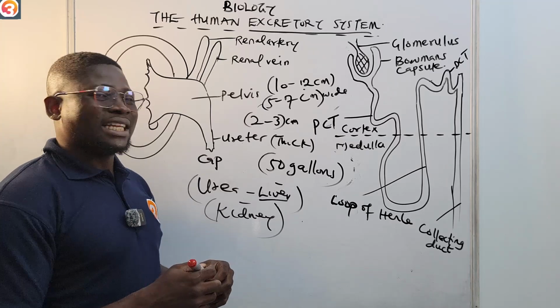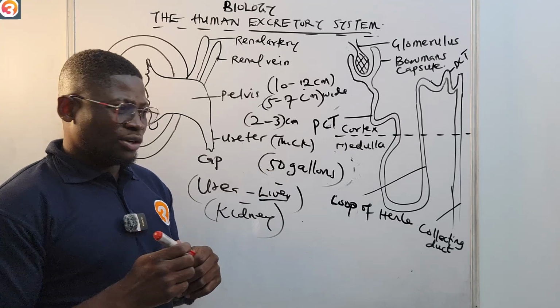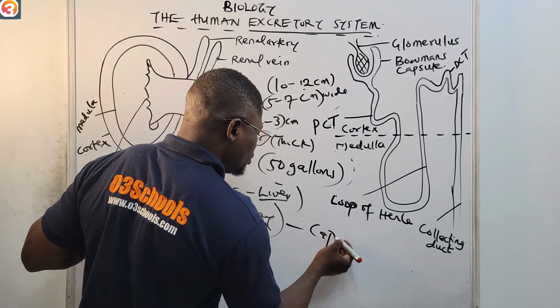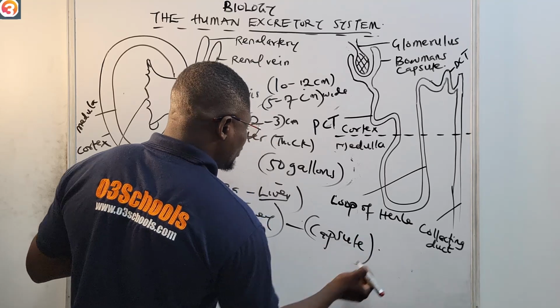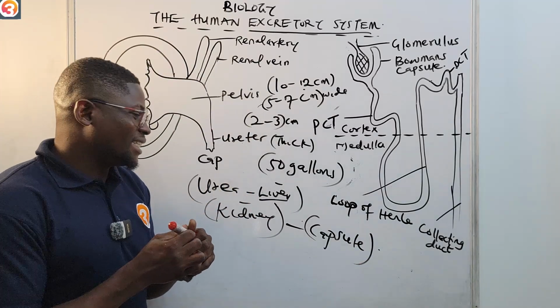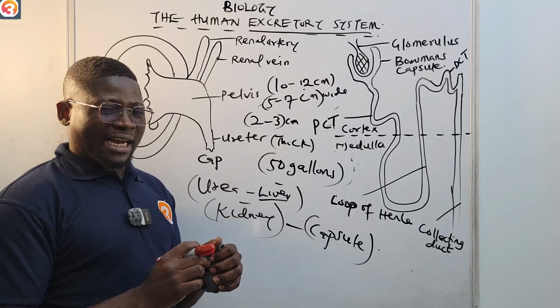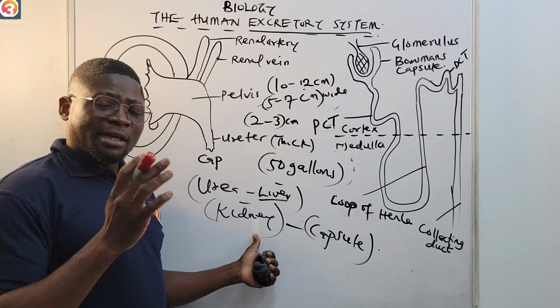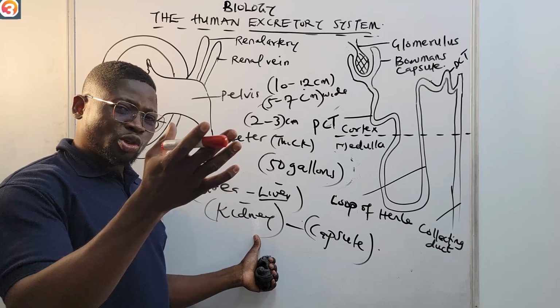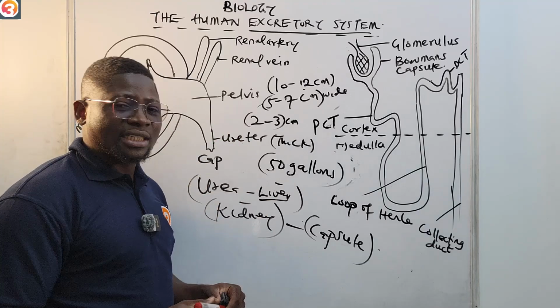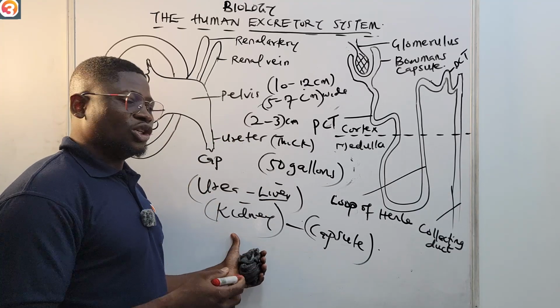The kidney has a protective covering called the capsule. Please take note of that. It has a protective layer called the capsule. All right, so now the blood also transports this unwanted waste to the kidney.